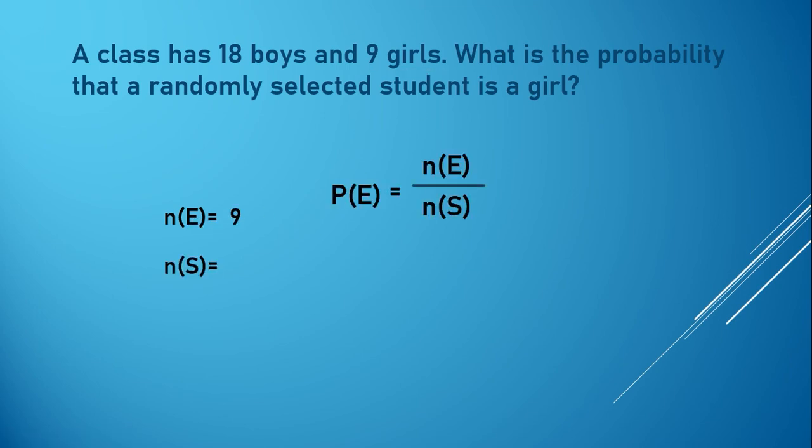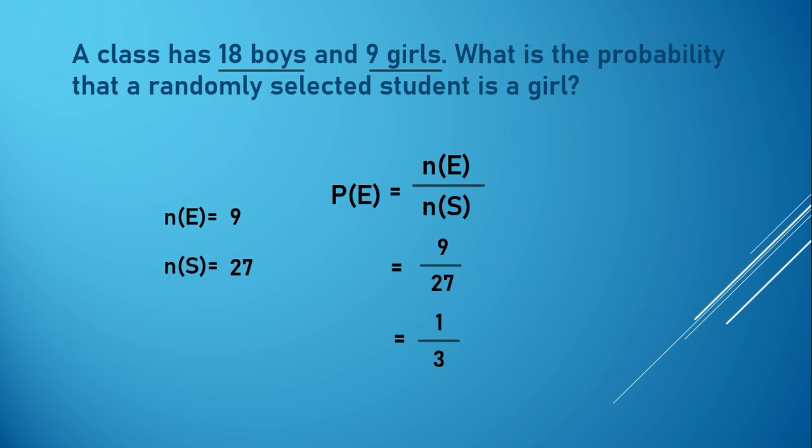And the value of our n of s is equal to, since we have 18 boys and 9 girls, in total, we have 27 students. And by simply substituting the value of our n of e and n of s in our formula, we have 9 all over 27. And in lowest term, we have 1/3 since the GCF of 9 and 27 is 9.